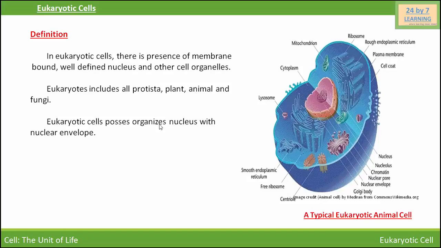Eukaryotic cells possess an organized nucleus with a nuclear envelope. Their genetic material is organized into chromosomes. The nucleus contains a thread-like structure called chromatin thread. At the time of cell division, this chromatin thread becomes thick and condensed and forms a chromosome.